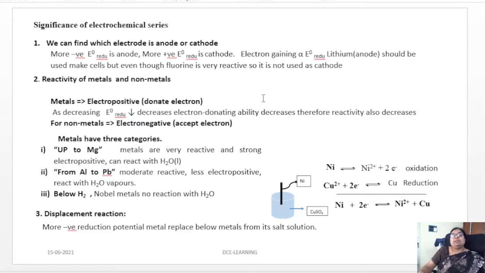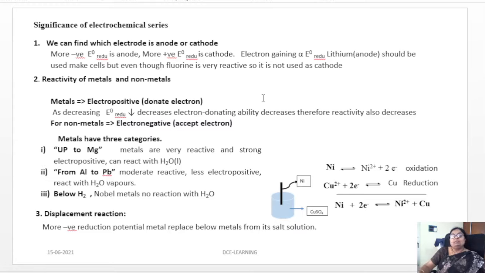Metals here have three categories. From knowing the electrochemical series, we divide them based on the reactivity of the metals. Up to magnesium, metals are very reactive and strongly electropositive, therefore they can react with water in the liquid form.